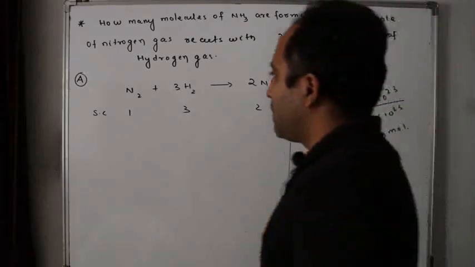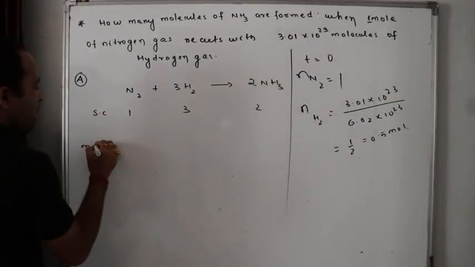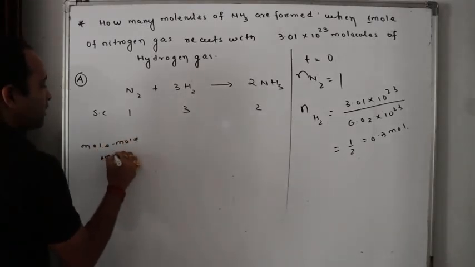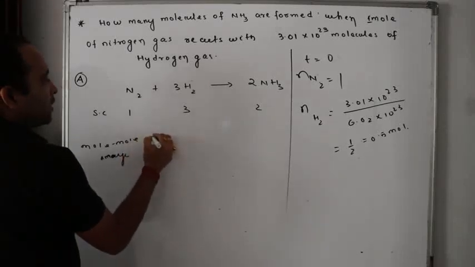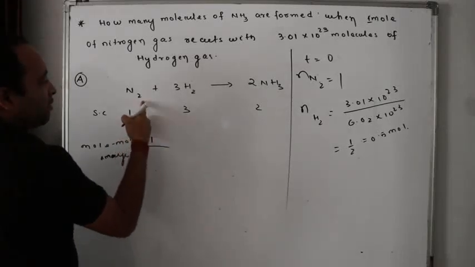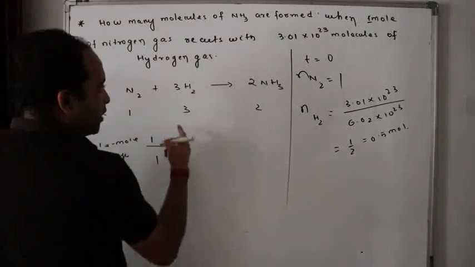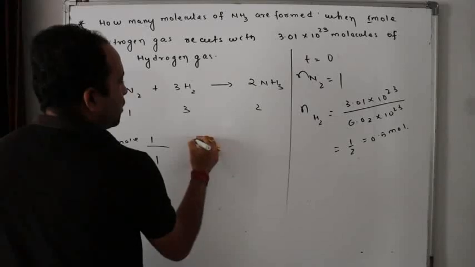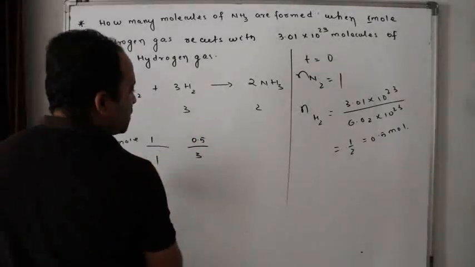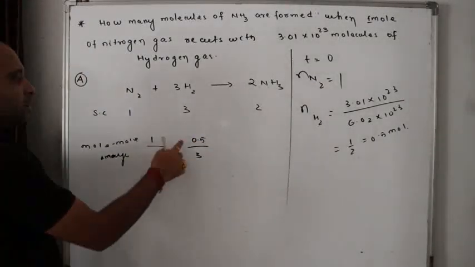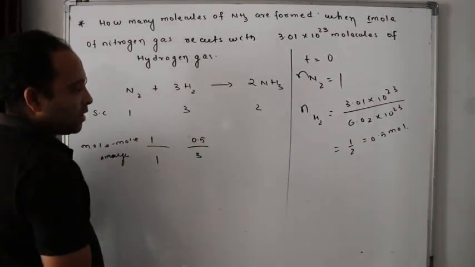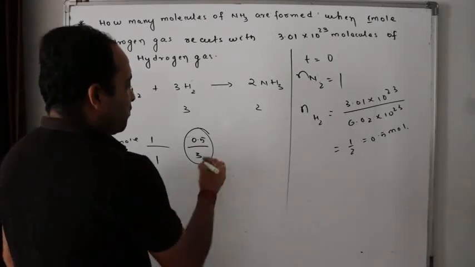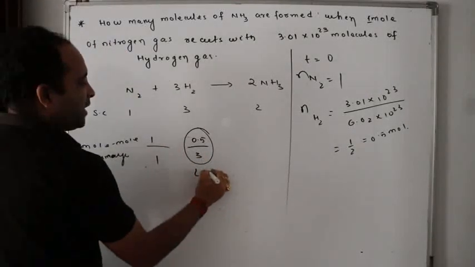Now come to this reaction. If I go for mole analysis, or you can go by the unitary method, anything. Here, how many moles taken initially? 1 mole. By stoichiometric coefficient 1. Here, how many moles taken initially? 0.5. By stoichiometric coefficient 3. So this is 1, this is 1 by 6, isn't it? So who is the limiting reagent? This is the limiting reagent, isn't it? Now this is in excess, this is the limiting reagent.